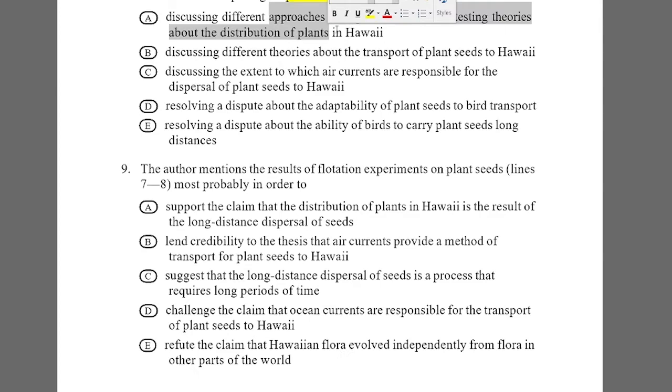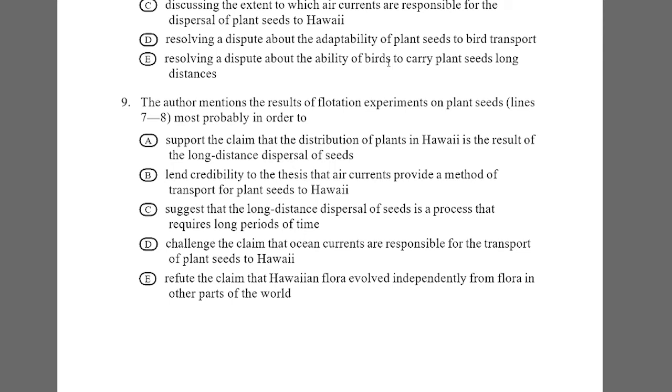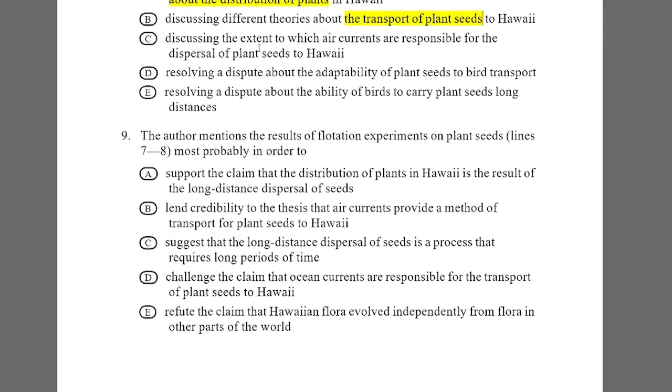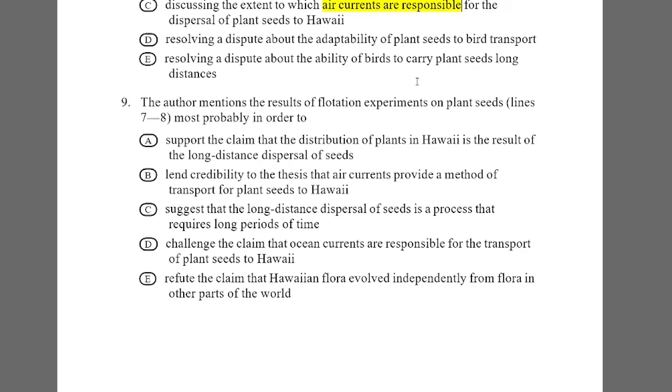Next is discussing different theories about the transport of plant seeds to Hawaii. Third, discussing the extent to which air currents are responsible for the dispersal of plant seeds to Hawaii. I marked it as the main point. Fourth, resolving a dispute about the adaptability of plant seeds to bird transport. So maybe not. Fifth, resolving a dispute about the ability of birds to carry plant seeds over longer distances. I marked it as a key point.